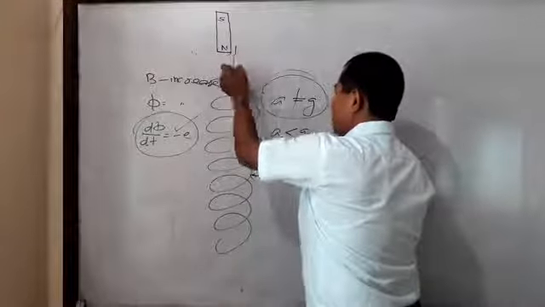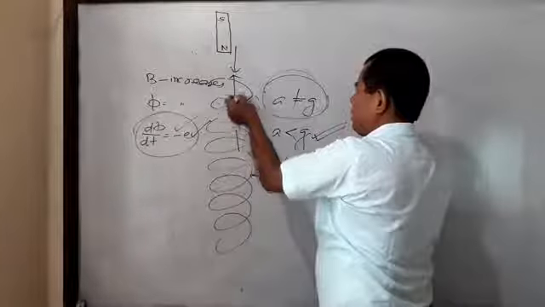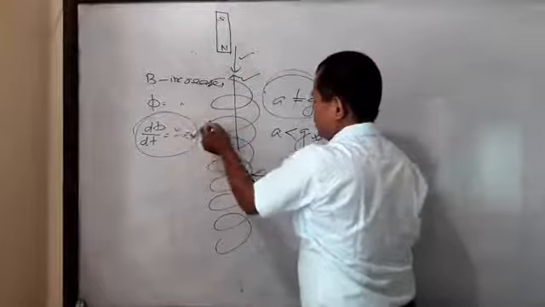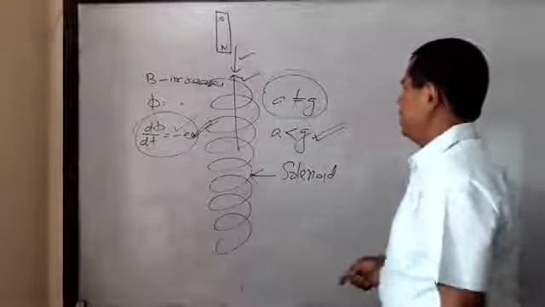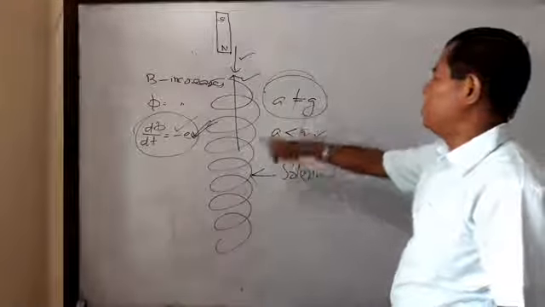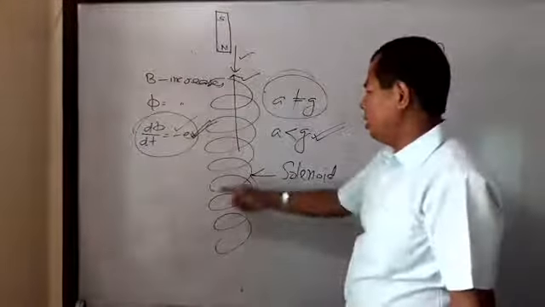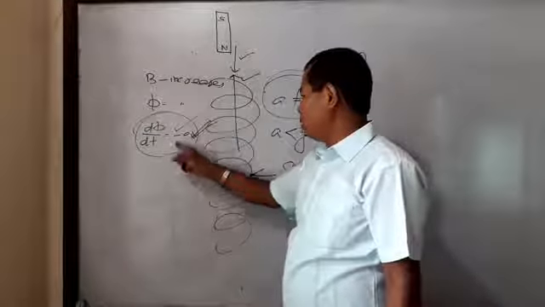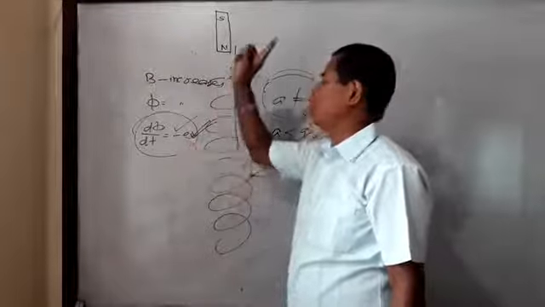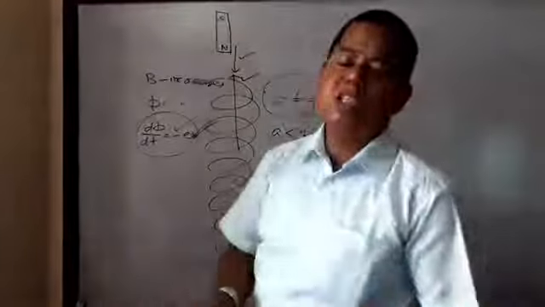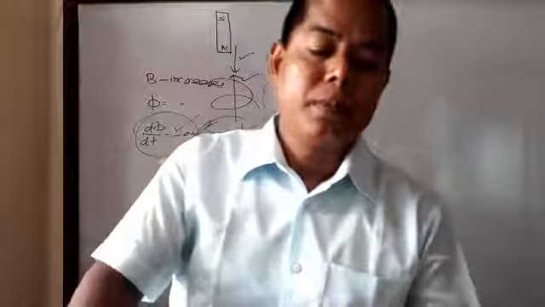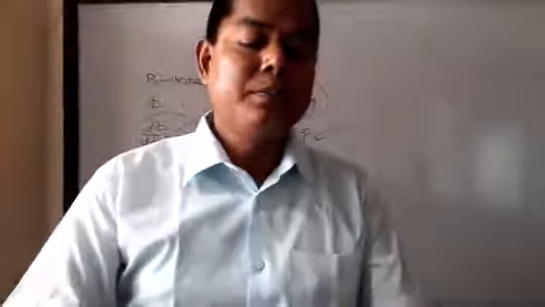Due to the opposing induced EMF, the motion is opposed by this opposing induced EMF. Then the acceleration is not equal to g but always less than g. This is the answer to this question. Means the induced EMF developed in the coil behaves as an opposing force, viscous force, or frictional force. This is the answer to this question. This is your question number 9.